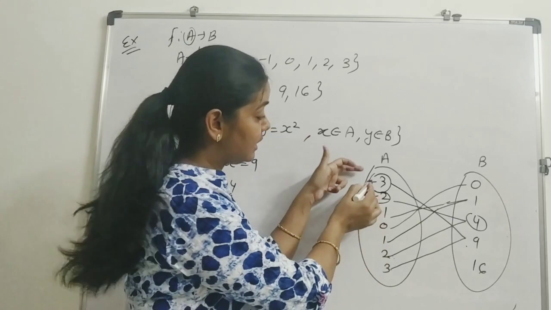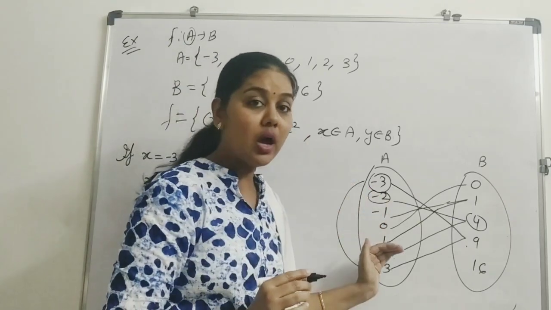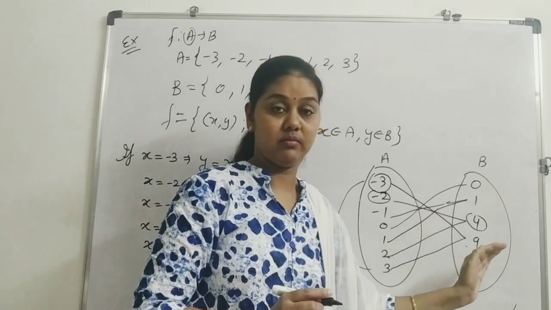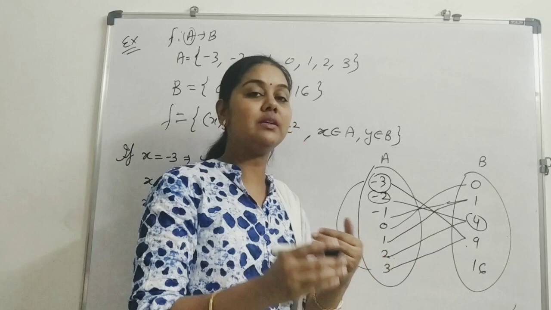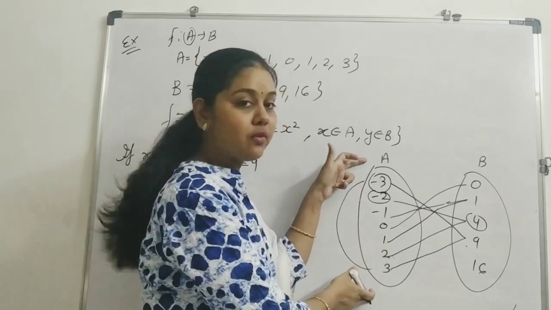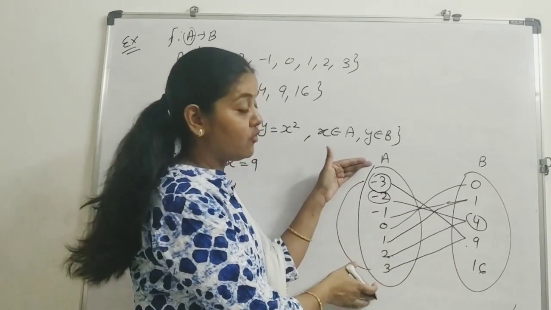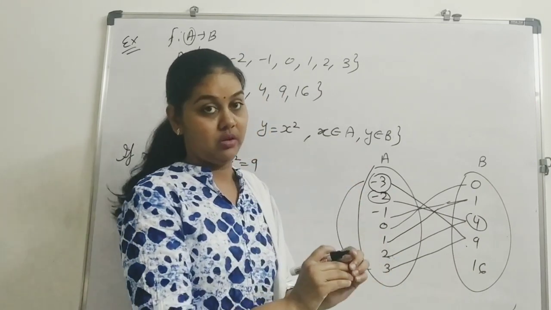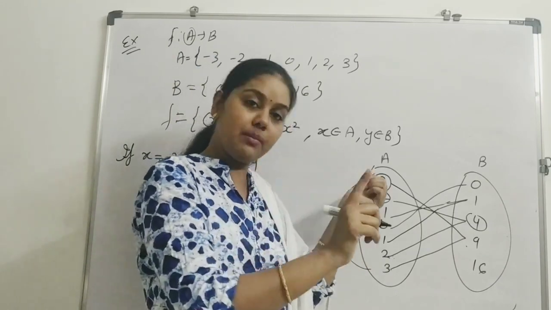Either there is some minus 3 and 3, two elements are having the same image. But with this condition we don't have any problem, because our definition is satisfied. What is our definition? Every element of A must have an image. No element is remaining. Every element is having an image. And every element must have one and only one image.